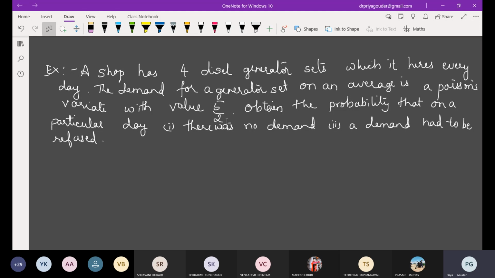The demand for a generator set on an average day is a Poisson's variate with value 5 by 2. Obtain the probability that on a particular day there was no demand, and second, a demand had to be refused. Very little typical type I could find in the book, so I thought let me take it.